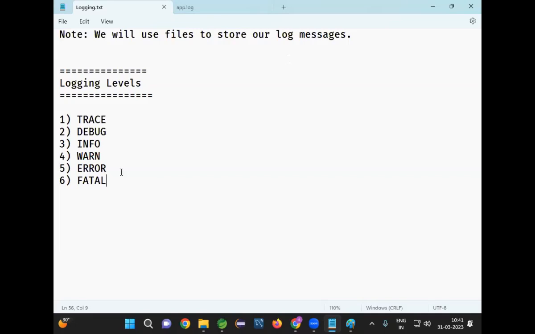Currently, which level am I using? I am using info. It is the default log level in the boot application. How to change the log level?